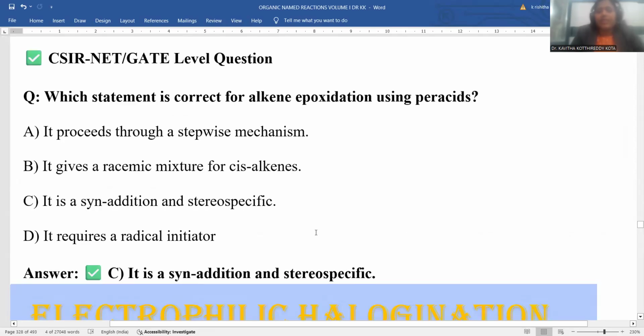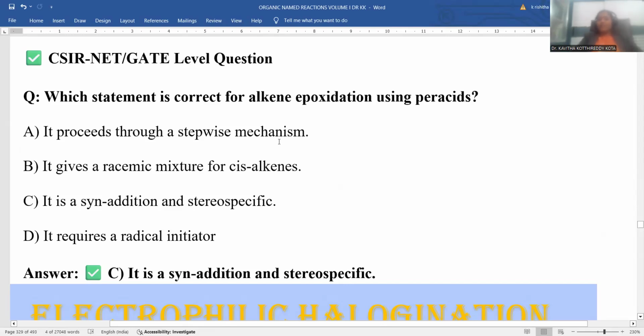By this we concluded the session. If you want to know the competitive perspective of the same concept, a CSIR NET GATE level question is provided for reference. Which statement is correct for alkene epoxidation using a peracid? Simple peracid epoxidation is discussed here. The alkene is the precursor compound. In epoxidation by means of a peracid, nascent oxygen is released and attached to the carbon-carbon double bond. It proceeds through a stepwise mechanism.